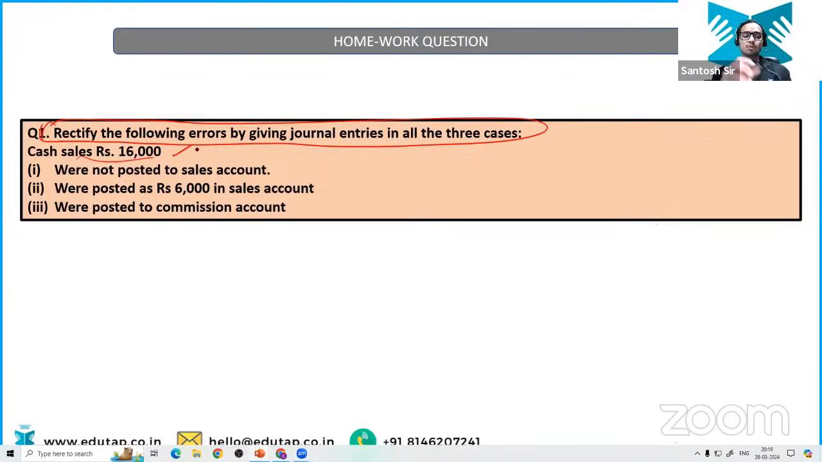Cash sales were rupees 16,000, and it was not posted to the sales account. Listen to this very carefully. It was not posted to the sales account. Were posted as 6,000 in the sales account. Nothing is said about the cash. It is only talking about the sales account. Were not posted to the sales account, were posted as 6,000 in the sales account, and were posted to the commission account. Tell me the answer in the chat section.